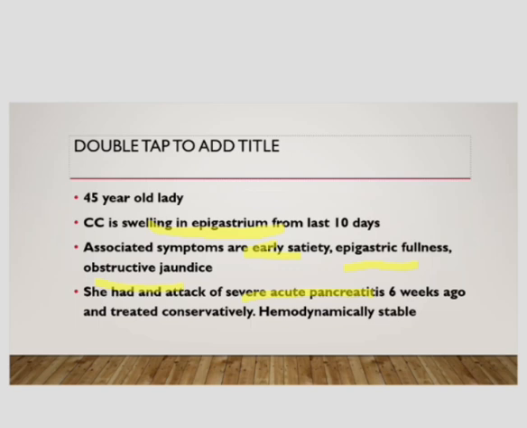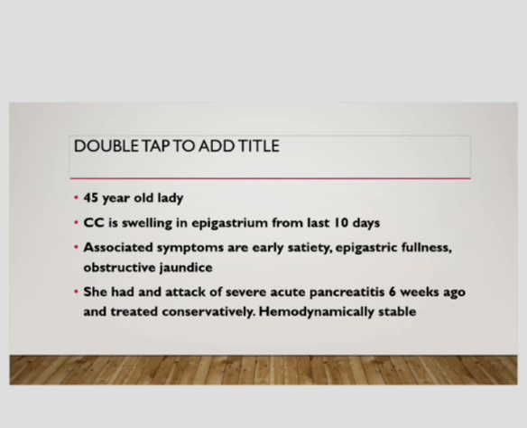In this scenario, the most important point is the acute severe pancreatitis attack. She had an attack of pancreatitis 6 weeks ago, and after that she developed a mass in the epigastrium from the last 10 days, and with the mass she has symptoms of early satiety, epigastric fullness, and obstructive jaundice. So what are the possible diagnoses?